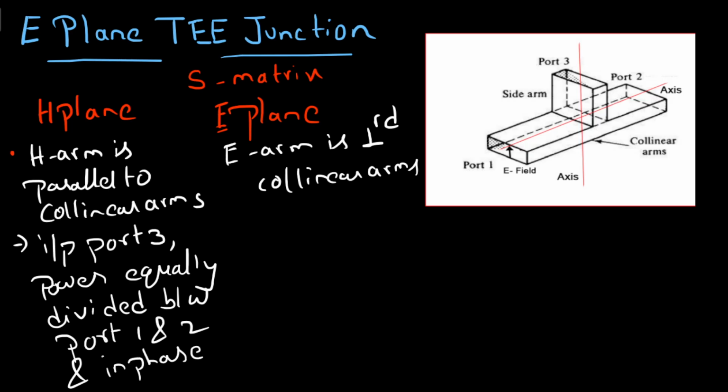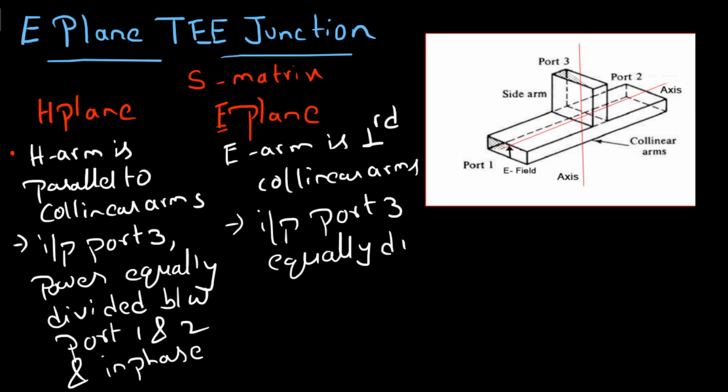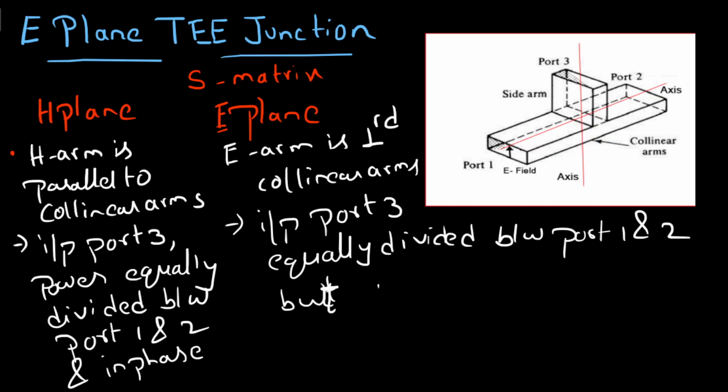Coming to the E plane, the same input is applied to port 3 and power is equally divided between port 1 and 2, but the difference is that it has an out of phase, or you can say a 180 degrees phase shift.